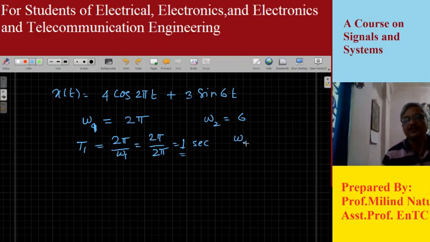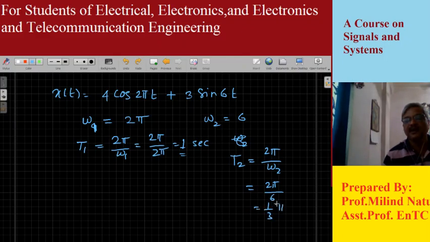But what about omega 2? This signal's T2 is given by 2 pi by omega 2, 2 pi by 6, which is pi by 3, and since the pi term appears here, this is not a rational number.